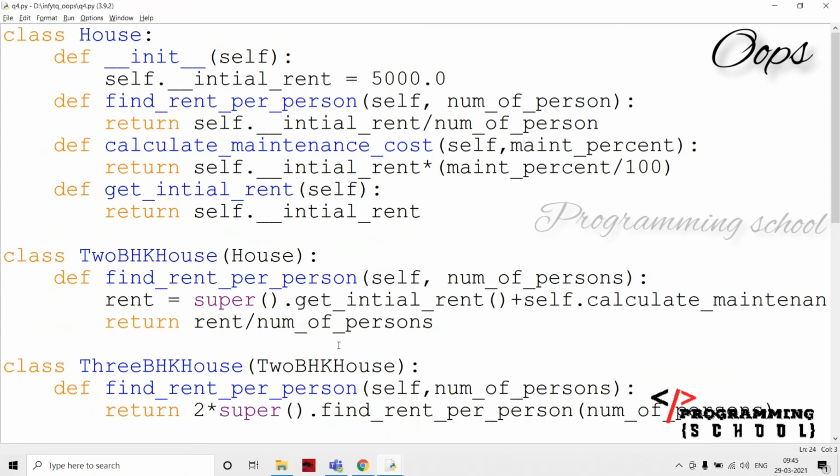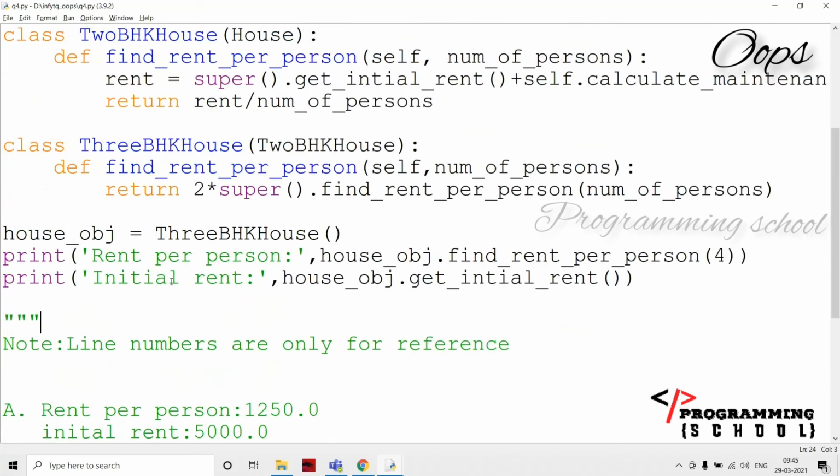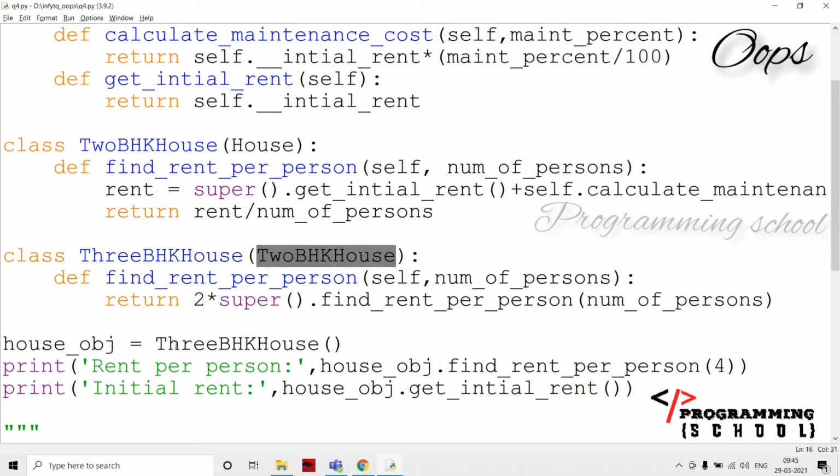Going to question 4, we have to find the output of this code, and the options are going to be like this. There are 3 classes here: class House, class 2BHK house, which is inherited from House, and class 3BHK, which is inherited from 2BHK. This is a multi-level inheritance, no doubt about that. And I am going to create an object for 3BHK here.